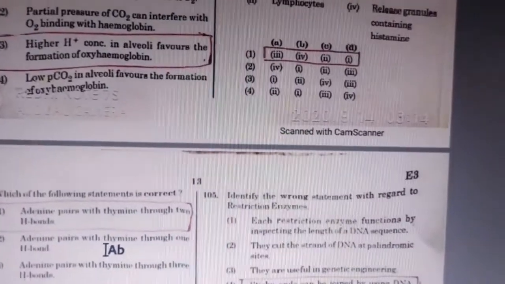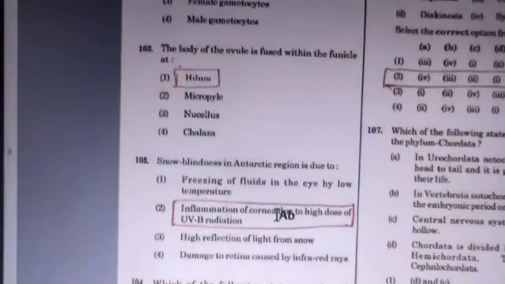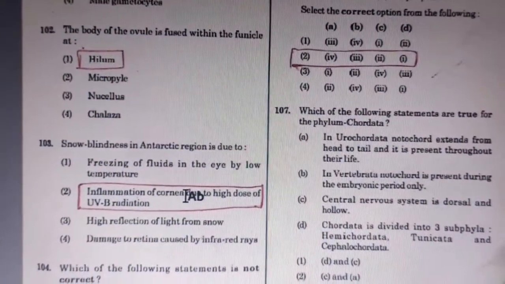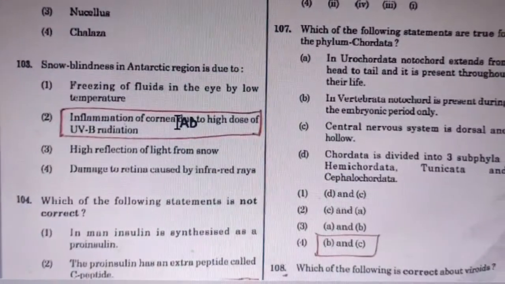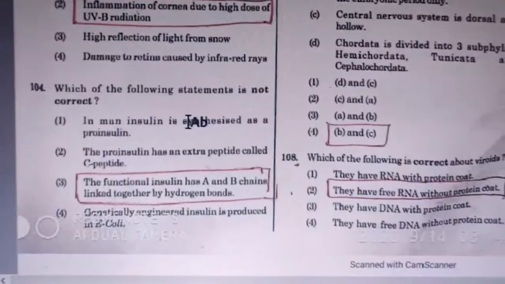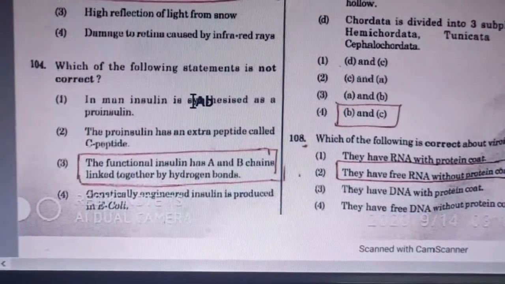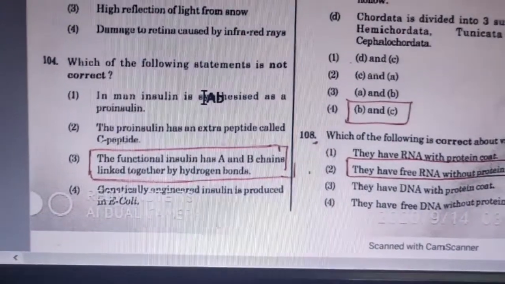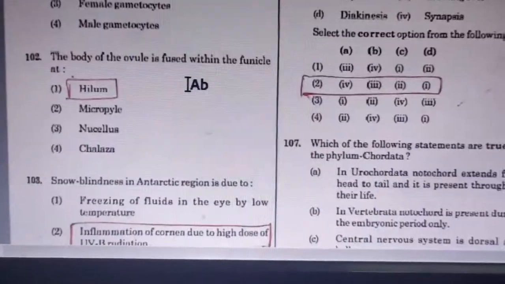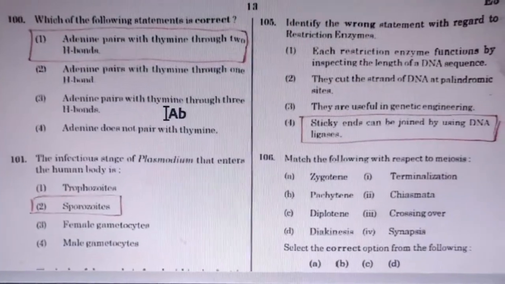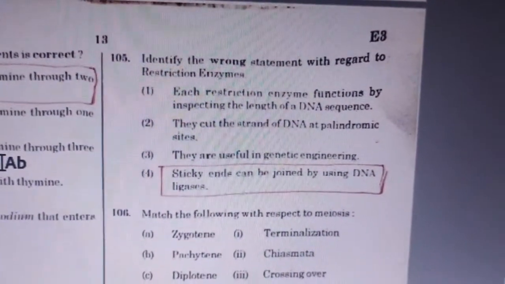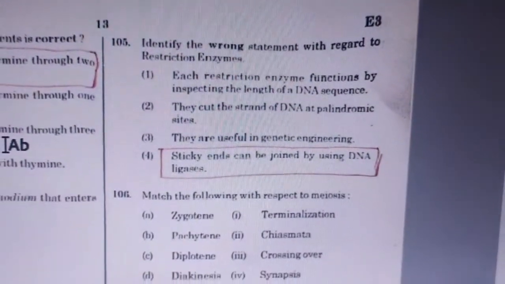103, next question is 103, snow blindness in Antarctic region is due to? Answer is inflammation of the cornea due to high dose of UVB radiation. And 104, which of the following statements is not correct? Answer is, the functional insulin has A and B chains linked together by hydrogen bonds. 105th question, identify the wrong statement with regard to restriction enzymes. Answer is, sticky ends can be joined by using DNA ligase.